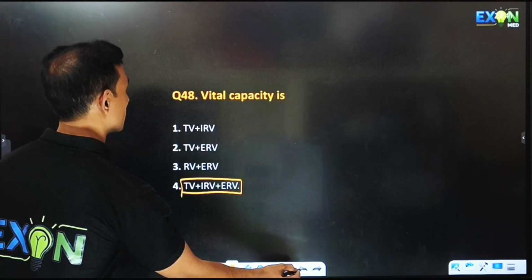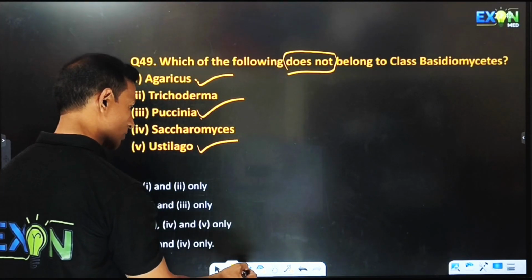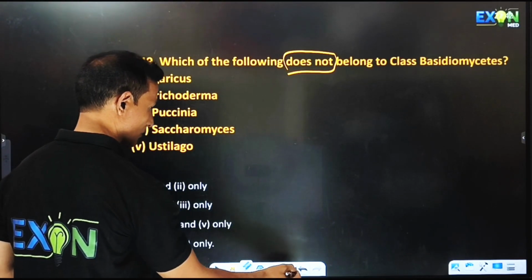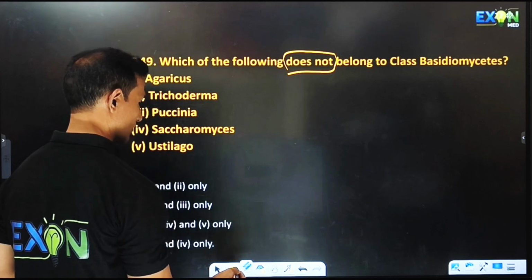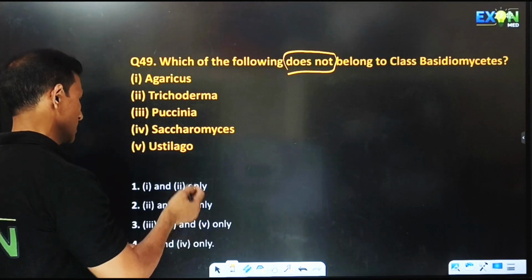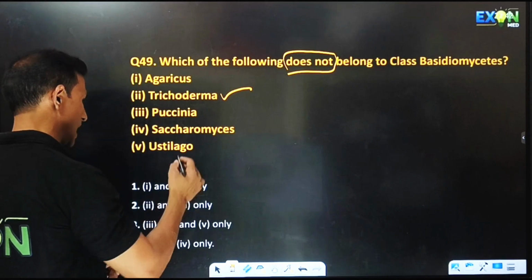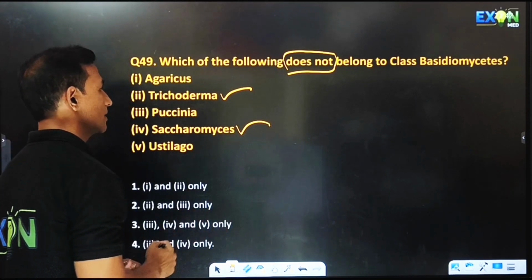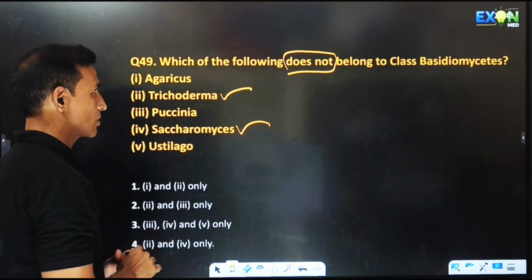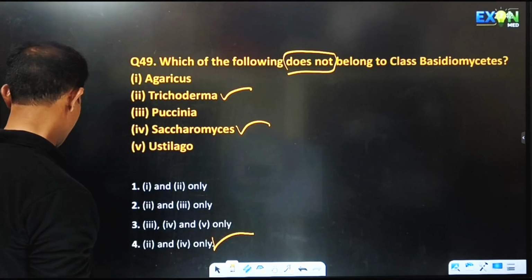So we'll go once again. Which of the following does not belong to class Basidiomycetes? Here the second one belongs to Deuteromycetes, and Saccharomyces belongs to Phycomycetes. These three belong to Basidiomycetes. Hence the answer is 2 and 4. So that is the right answer.